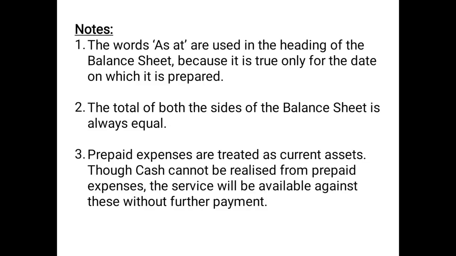Now the notes which you need to remember about the balance sheet. Number 1, the words "as at" are used in the heading of the balance sheet because it is true only for the date on which it is prepared, because it is prepared on a particular date, therefore we will be writing "as at". Number 2, the total of both the sides of the balance sheet, that is liability side and asset side, will be equal. And number 3, prepaid expenses are treated as current assets.